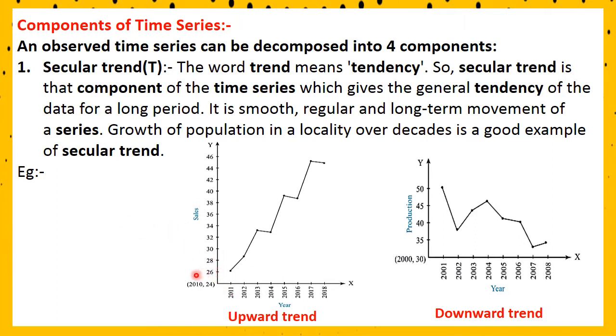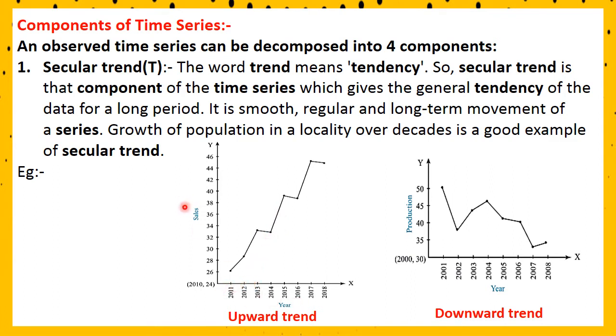There are two types of secular trend or tendency, that is positive or negative. Positive means upward trend and negative means downward trend. Here upward means when you plot the given data on a graph, you will get the curves for this time series.